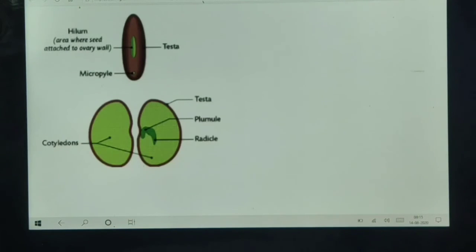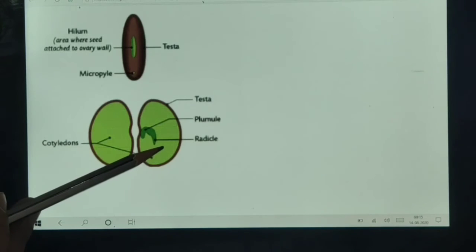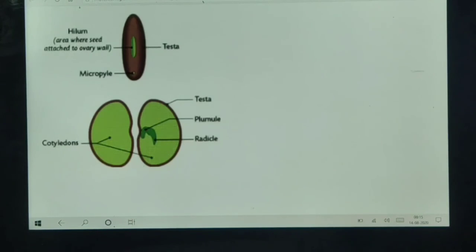Now we will study the structure of the seed. A seed has two cotyledons. If you take a gram seed, soak it in water and then peel it, you observe there are two parts of the gram seed.